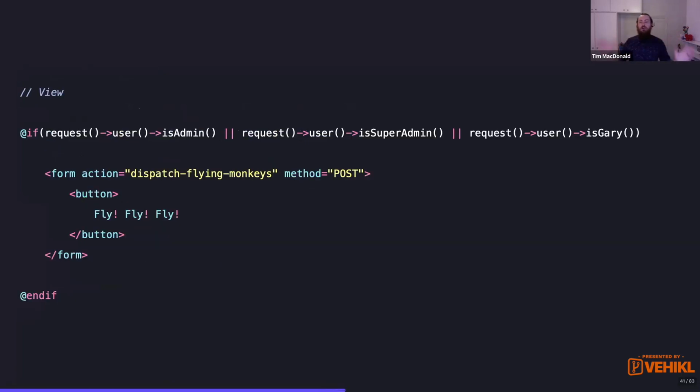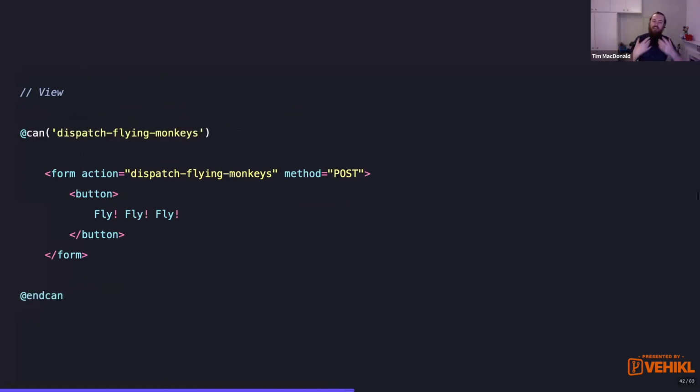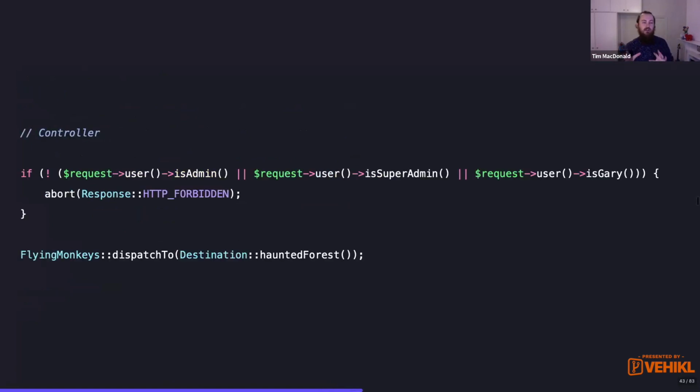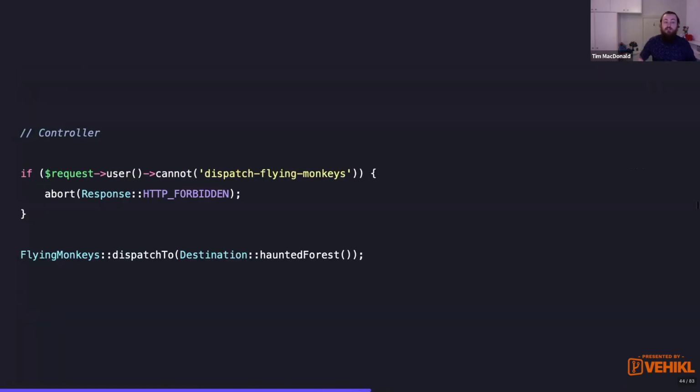And our big long conditional chain is no longer checking if you're an admin or a super admin or if you're Gary. It's checking if you can dispatch the flying monkeys. And that's when we show the button. Same thing on the back end. We no longer have to maintain the sync between the back end and the front end. We can just change this to say that the user cannot dispatch the flying monkeys.